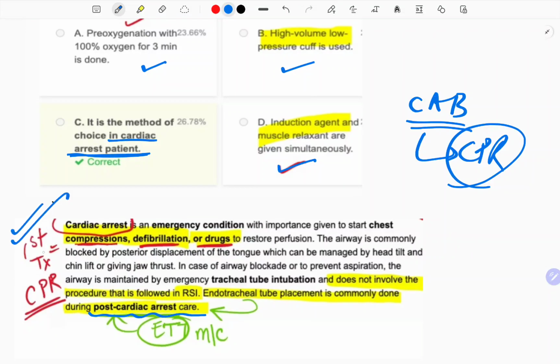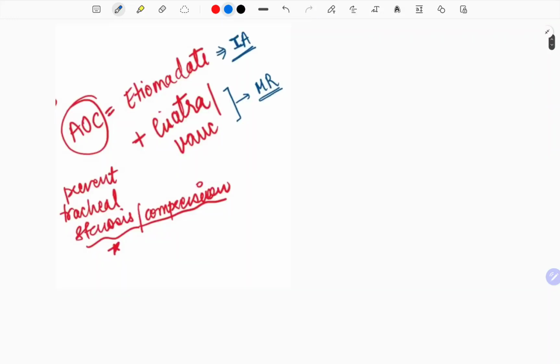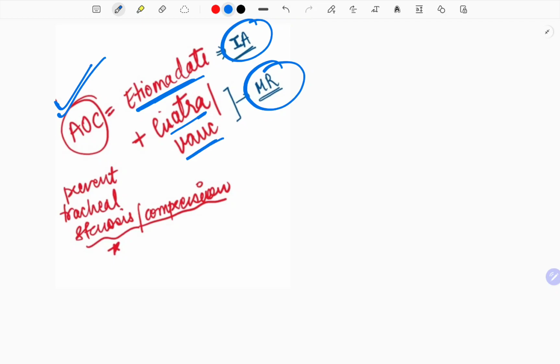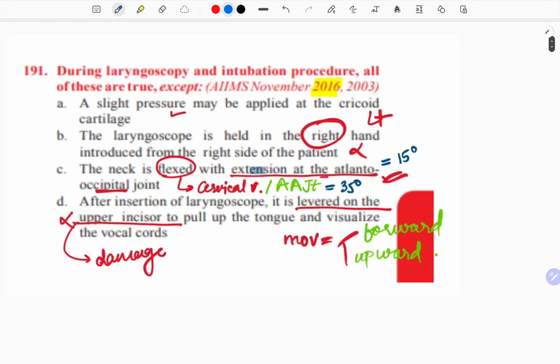So the first treatment here would be CPR. So this is wrong. In a cardiac arrest patient, your priority will be to revive the patient's heartbeat. And remember, the agents of choice in intubation are, basically, for induction agent etomidate, and for muscle relaxants cisatracurium and vecuronium. Now this is going to prevent tracheal stenosis and compression.